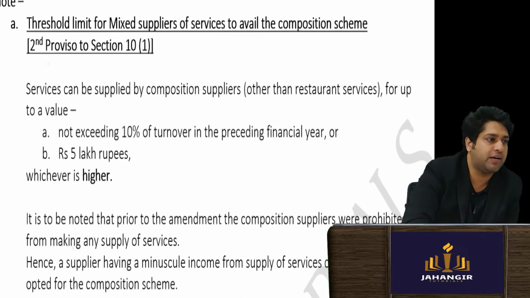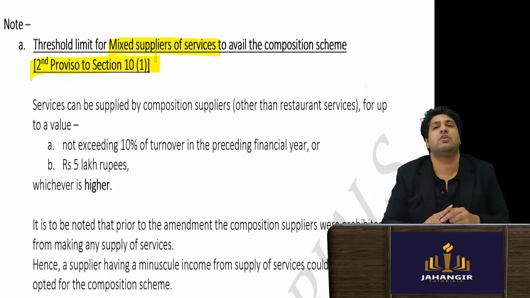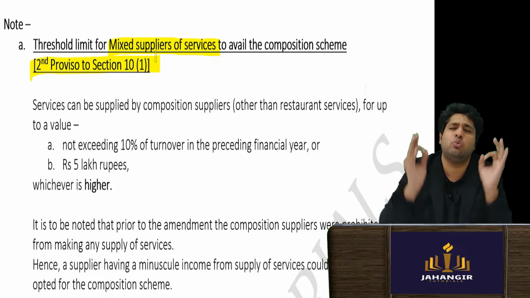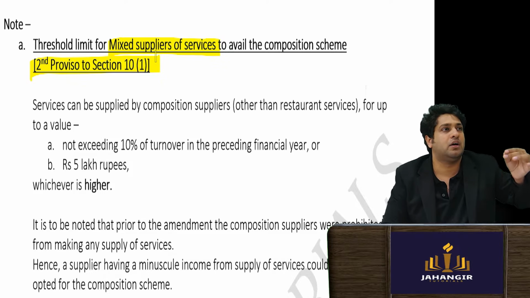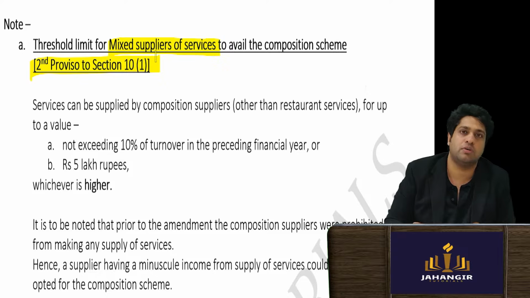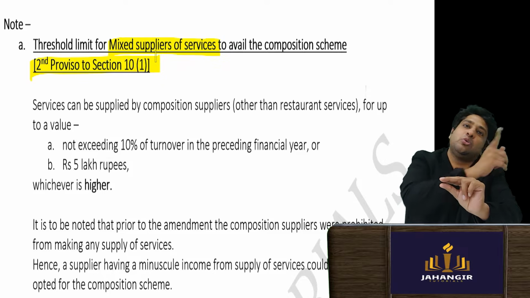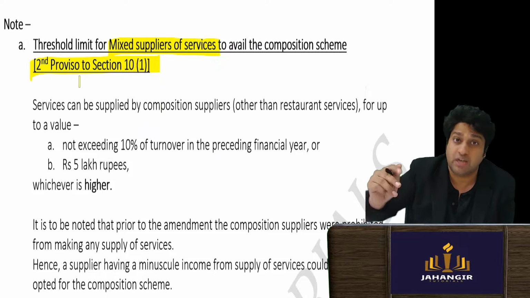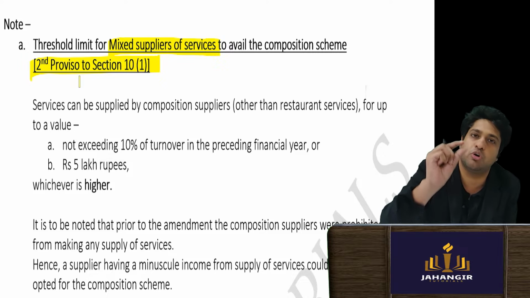Okay. Then one point they have said is threshold limits for mixed suppliers. Now, normally when this entire composition scheme was devised, it was only for goods. Imagine I'm selling an AC, only AC. Now with that, installation service used to come, with that minor level servicing used to come. So the service component was very less. It was always incidental to the goods. So government said, okay, fine. You can still be eligible for composition scheme if the service element is very minuscule or very small.